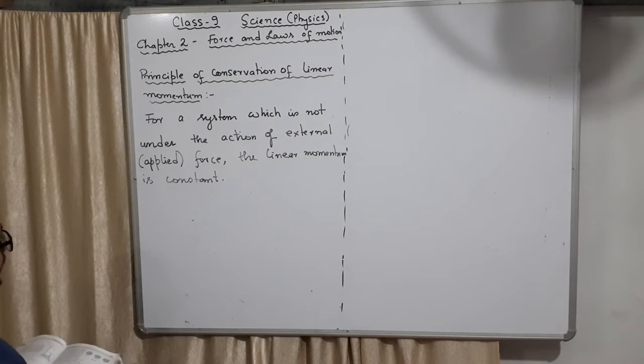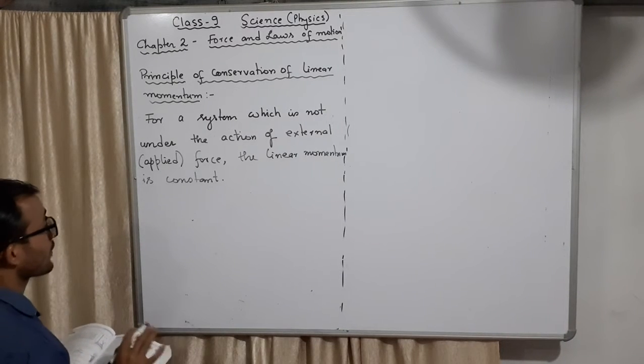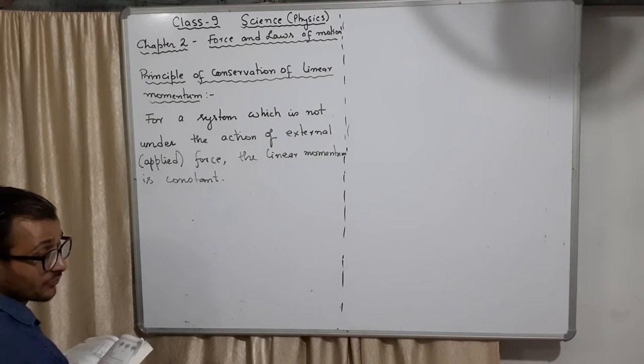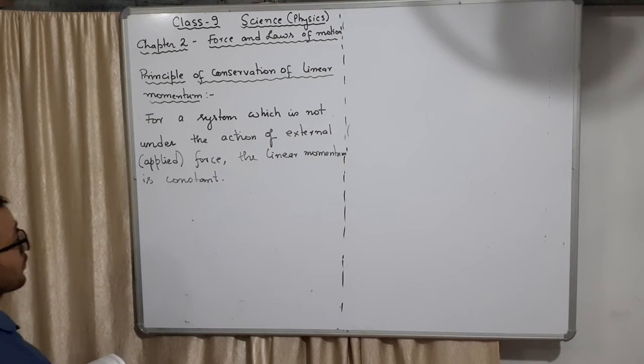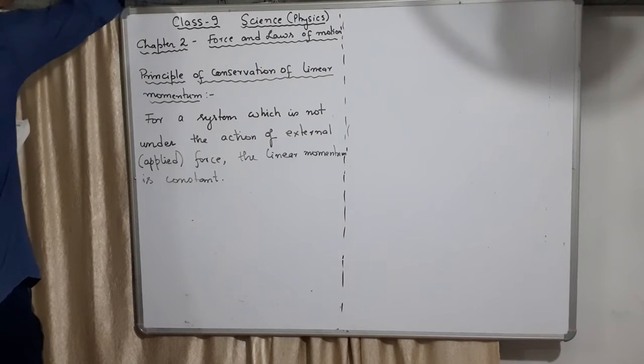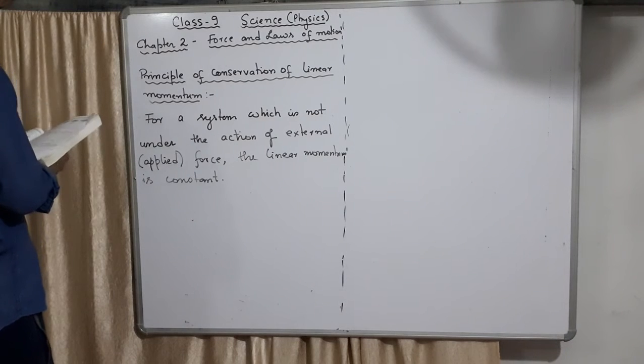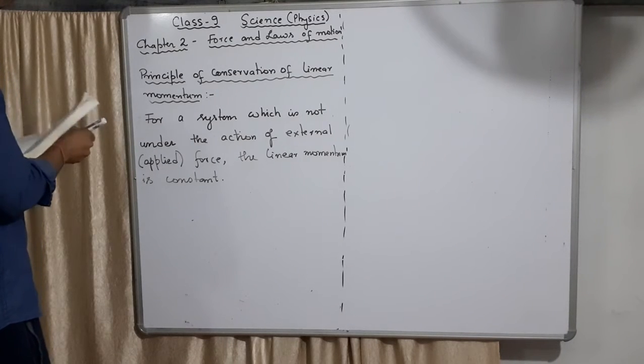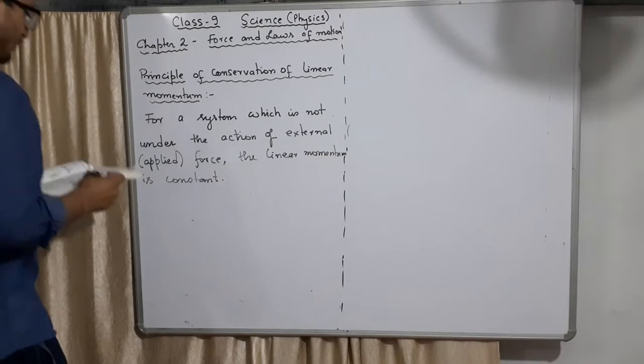Now we'll try to write how to arrive at that situation mathematically, how to make it a true thing. So how to start? We already know the first law, second law, and third law, so we are going to use that.